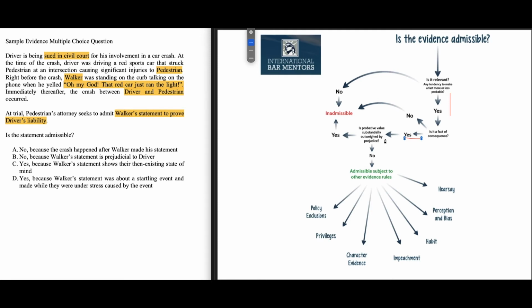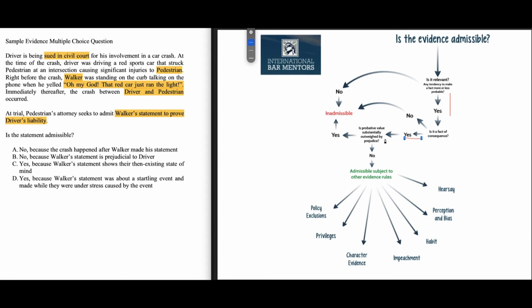Now the key operating word here is substantial, right? All evidence that's admissible against another party is going to be prejudicial to them. What you're looking to see is if the probative value is substantially outweighed by prejudice. Typically, that's only when you're showing pictures of injuries caused to a person that is a party to the lawsuit.